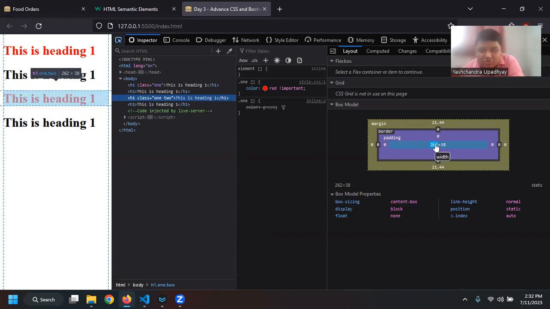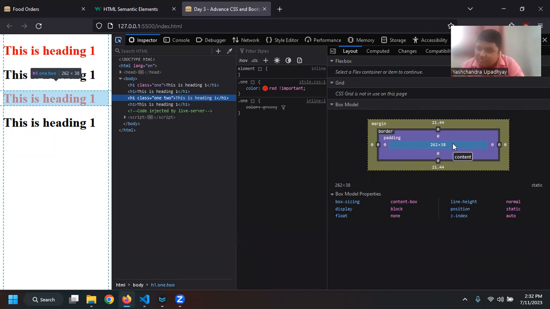So you can see that the specific section is turned blue. There is some opacity to specify that I am currently on this particular element. So this is basically the content size. This heading 1 is taking 262 by 38 pixels. Right. On a computer screen, we have something called pixels, and a lot of pixels, when they come together, make the entire image, or anything that is being rendered on your laptop screen. In web development also we have pixels.